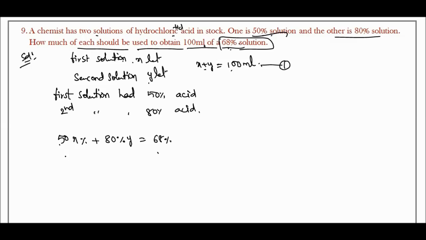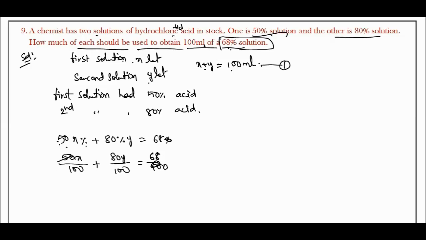So 50% of x means 50x divided by 100, plus 80y divided by 100, is equal to 68 by 100. We take it as 68 only.